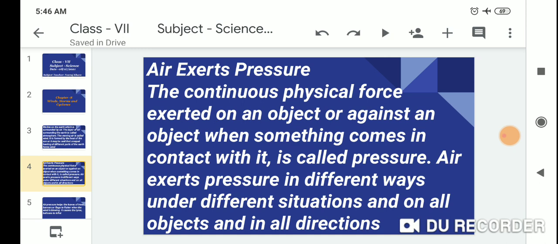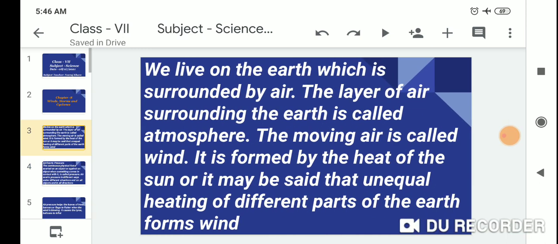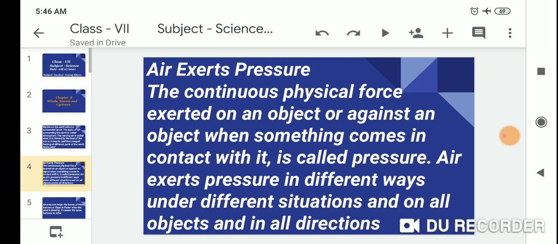Air exerts pressure in different ways under different situations, on all objects and in all directions.